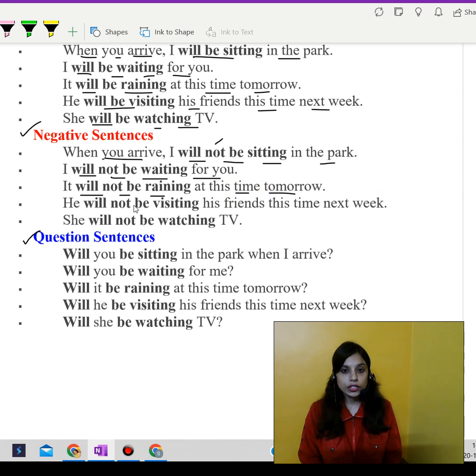So it will not be raining. Next, he will not be visiting his friends this time next week. So again, not is there. She will not be watching TV. So again, will not. So yes, not, no, all these words are negative.